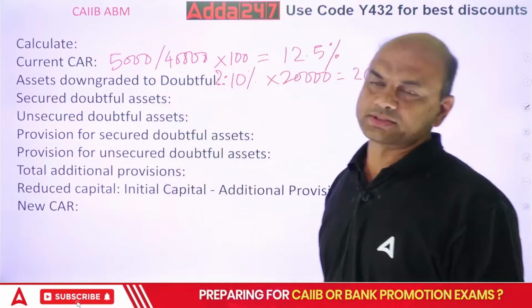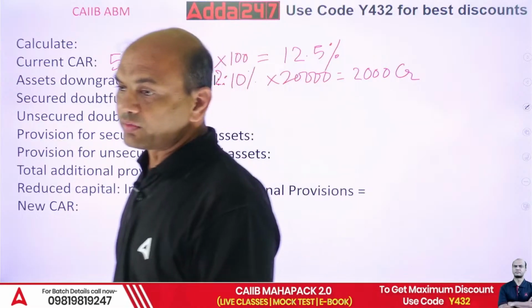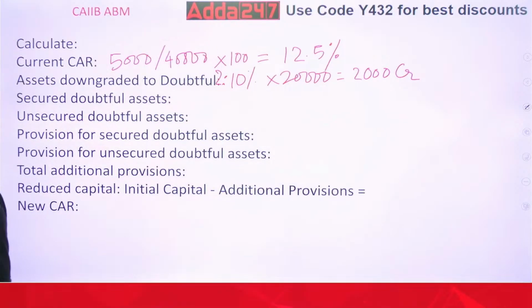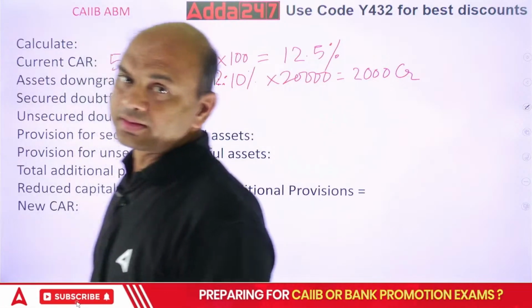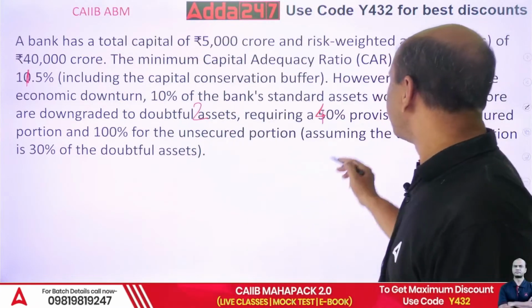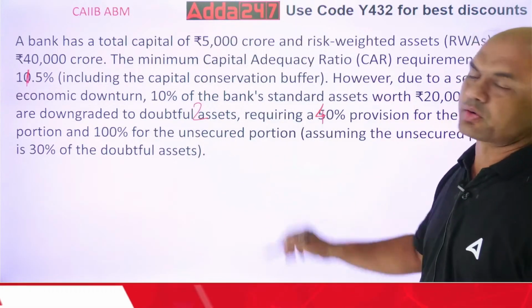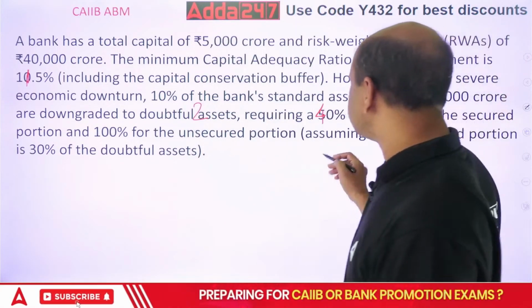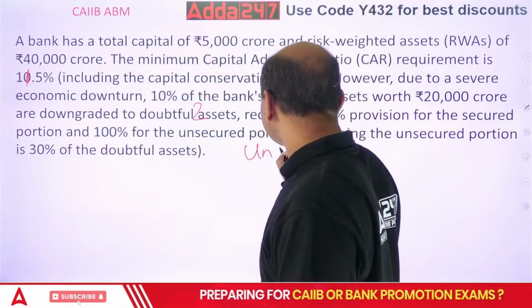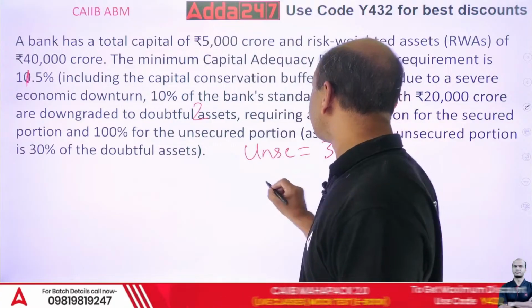Secured doubtful assets. Which are the secured doubtful assets? There is one point given in the numerical. Look at this: assuming the unsecured portion is 30% of the doubtful assets. So unsecured equals 30%. So secured will be what?